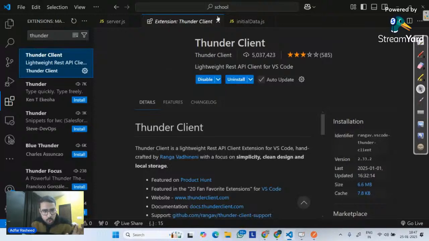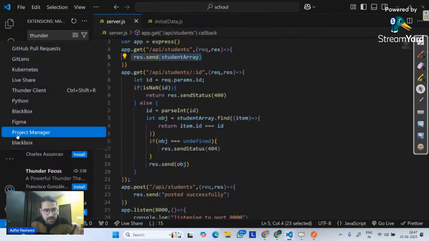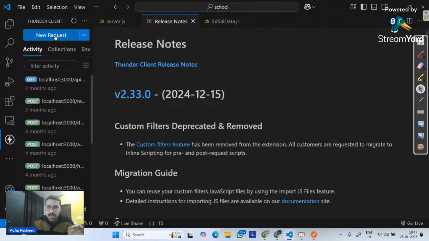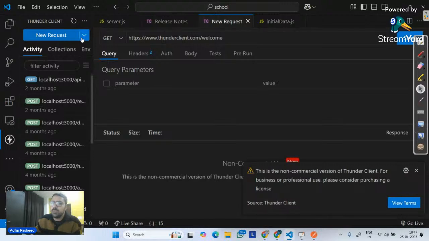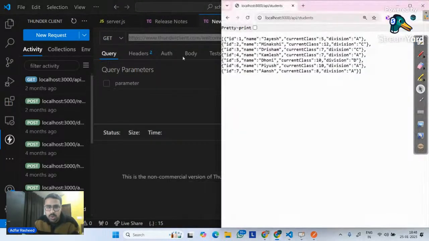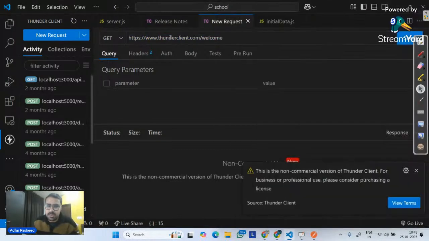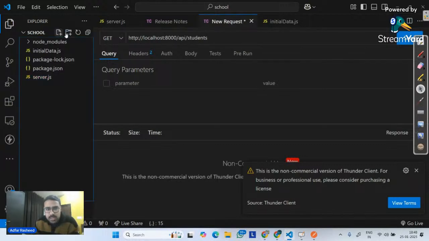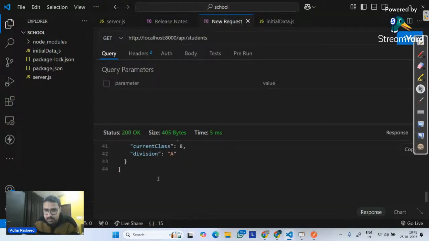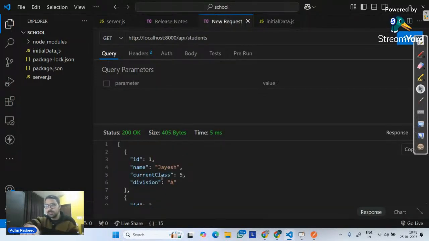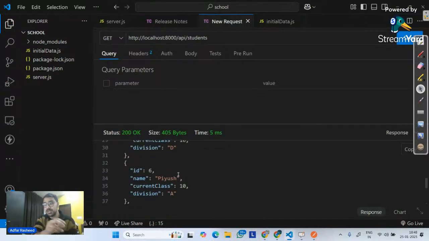So once you install this, over here, you can clearly see I have now Thunder somewhere, this one. If I open my Thunder Client, it says new request because I am trying to make a new request. So I will simply go and click on new request. In this case, it's telling me the link on which I am trying to make a request. So what is the link? This is the link. So I will simply paste this link over here. Right now I am trying to make a GET request. If I try to send, we can clearly see we have our data. So we have the GET request over here as well, and it gives me the same data. Since my server is running, that's why it's working.